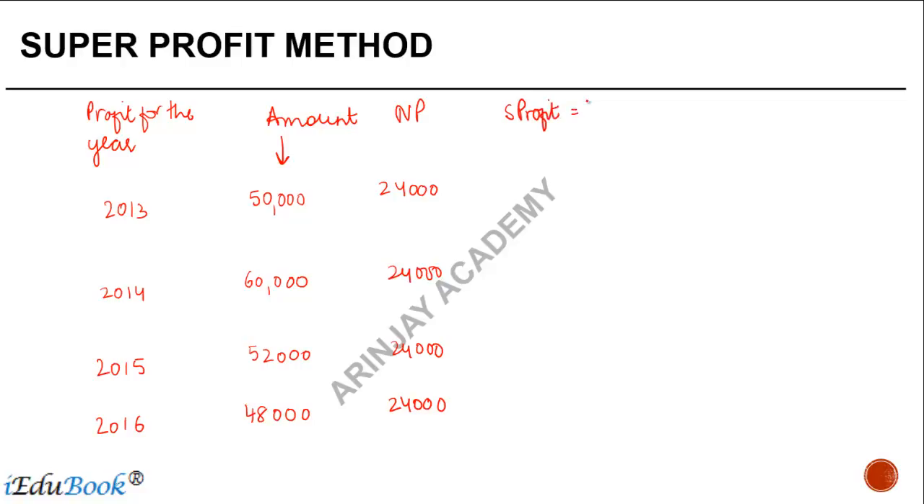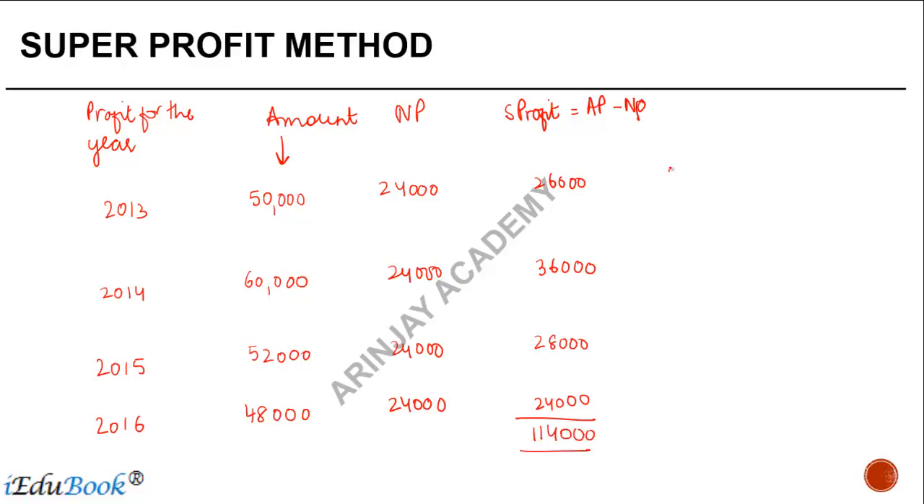So how much is my super profit? Super profit is equal to the actual profit minus the normal profit. So 50 minus 24 gives me 26,000. 60 minus 24 gives me 36,000. 52 minus 24 gives me how much? 28,000, and this gives me 24,000. If I do the total of all these super profits, I would get 26, 62, 90, 114, that is 1,14,000.